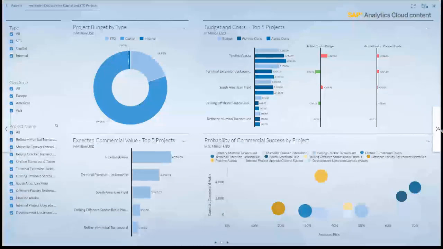So obviously you want to understand how well your projects run, comparing planned costs and actual costs, and the deviations here. Then we also put here the expected commercial value, so the outcome of the project, which I think is an interesting view on your running projects. And the probability of commercial success has been visualized through that chart here to also get an understanding of your projects.